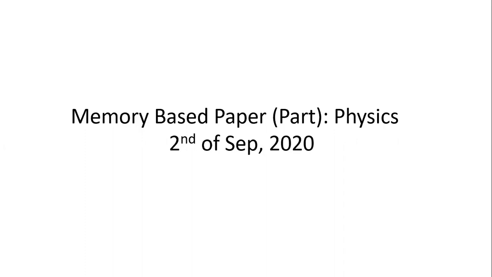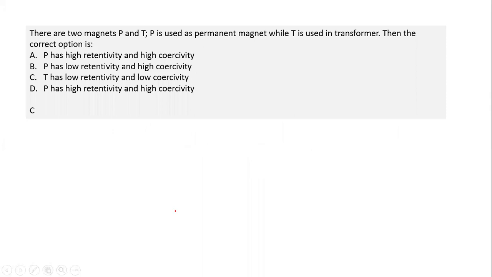So we are going to go through the memory-based paper of the mains exam, which was conducted on 2nd of September, first shift. The paper is not complete because the paper had 25 questions. Students were not able to recall all the questions so far. The number of questions available as of now is about 17 questions in physics. So let's go through the questions in physics which have come today.